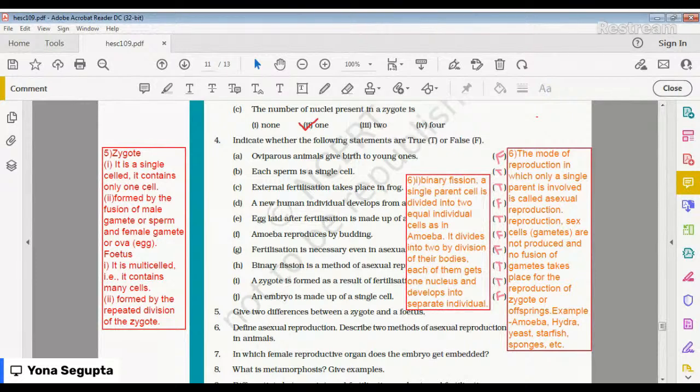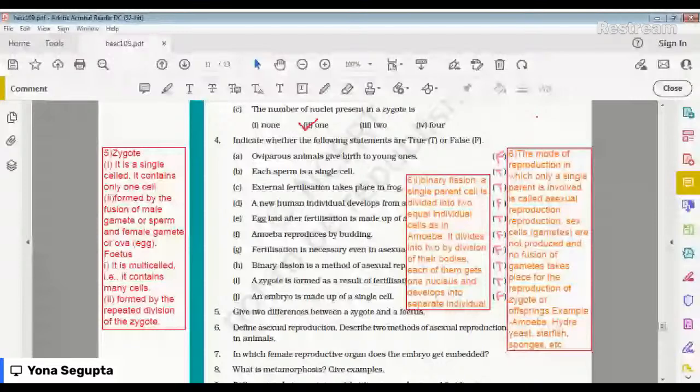So the next part of this question is the second method of asexual reproduction in animals, which is budding. What happens in budding? The organism develops a bulge, which is called a bud, which further develops into an adult organism and separates itself from the parent body to lead an independent life.